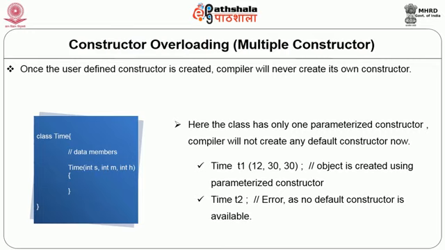This will not work because for construction of T1 we require a default constructor. In our class we have not defined a default constructor, but we have defined a parameterized constructor. Therefore, the compiler will also not be providing or creating a default constructor for our class. So, in absence of any default constructor in the class, the declaration time T1 will not work.